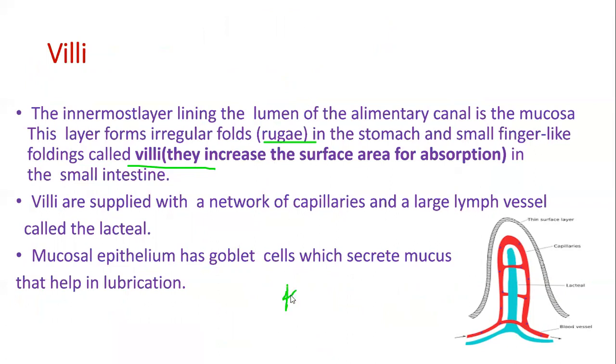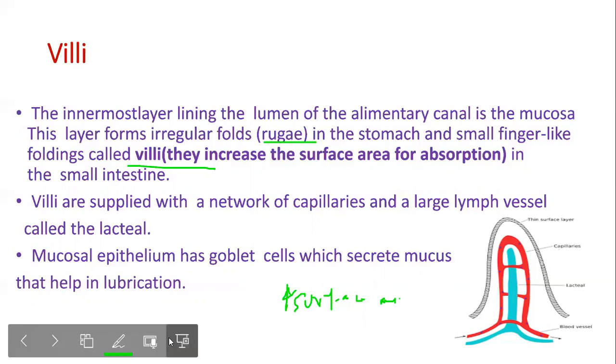One is that they increase the surface area. In between the villi, there are crypts called crypts of Lieberkuhn.